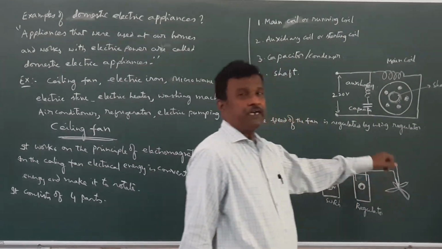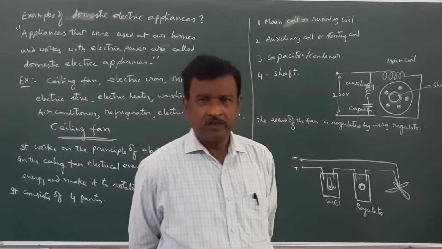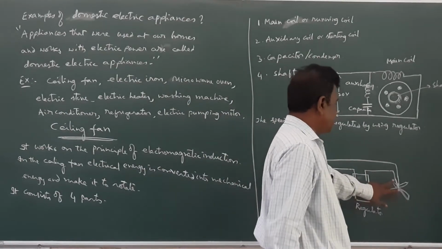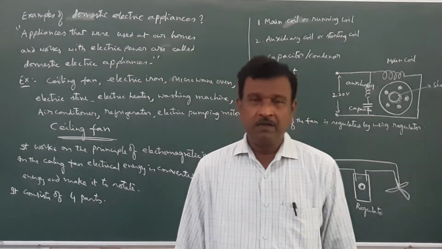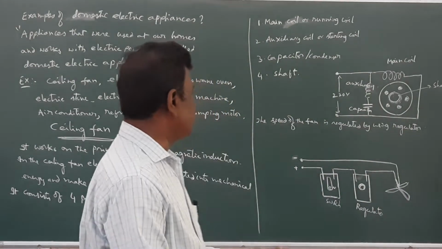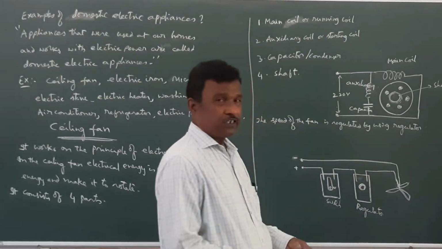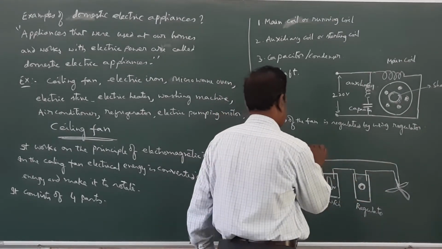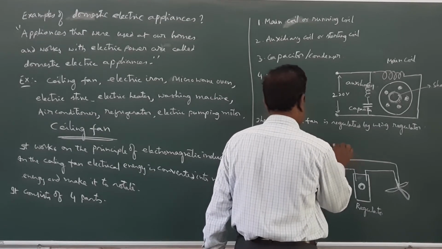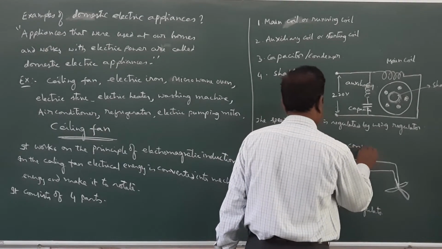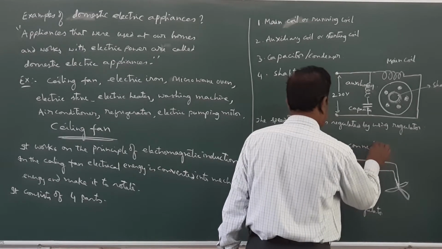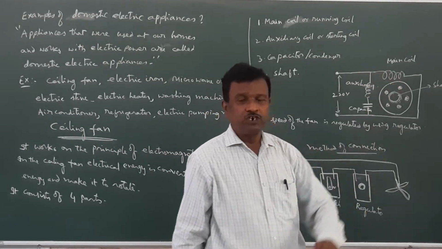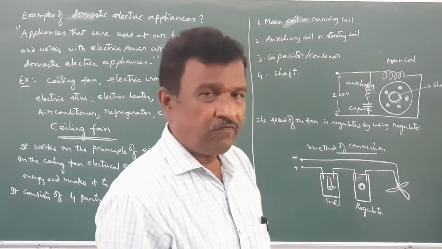If we increase the speed, then the power consumption will be more. If the fan is running slow, then the power consumption is less. Therefore, that has to be kept in mind while using electrical fans in our houses. This is the method of connection or installing the fan, and this is the circuit diagram which is involved in the electric fan motor.